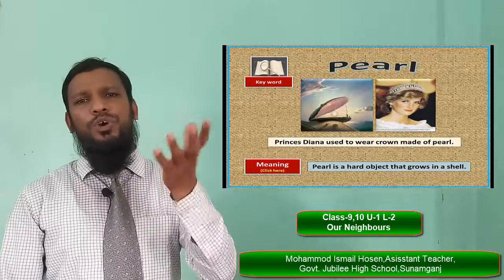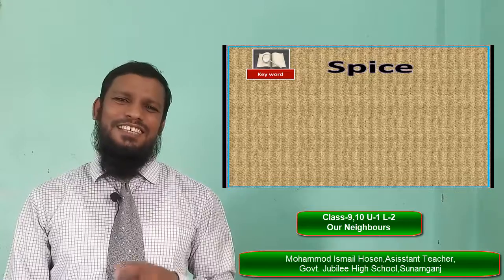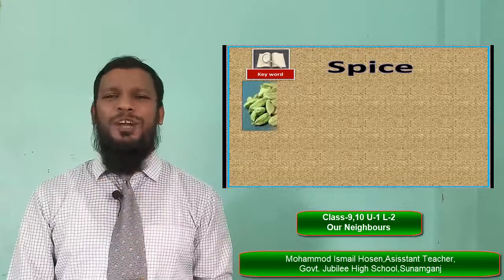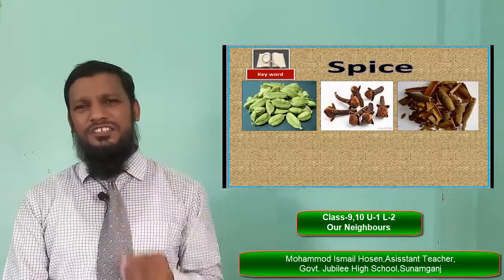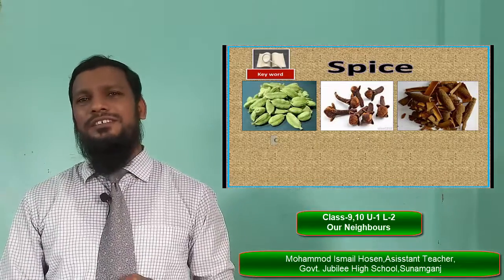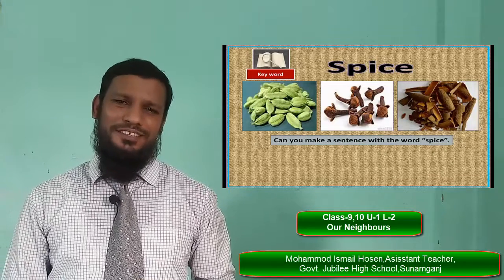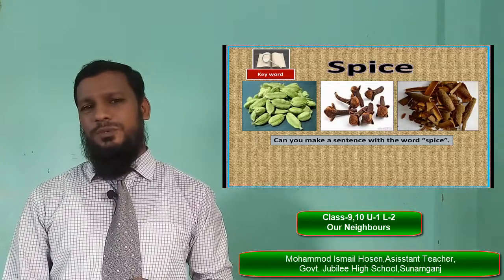Then another keyword is spice. What do you mean by spice? There is a picture of spices you can see. These spices are used in cooking, isn't it? To add scent and taste to curry. Can you make a sentence with the word spice?